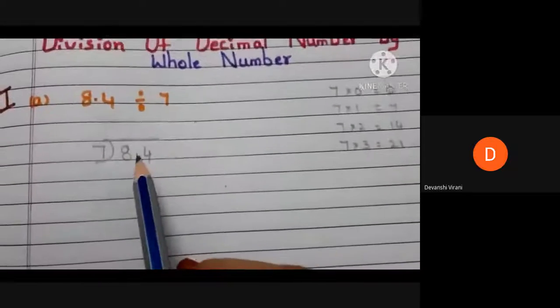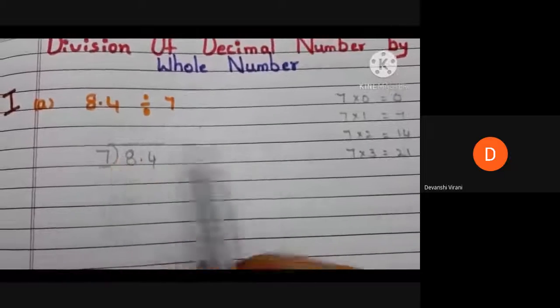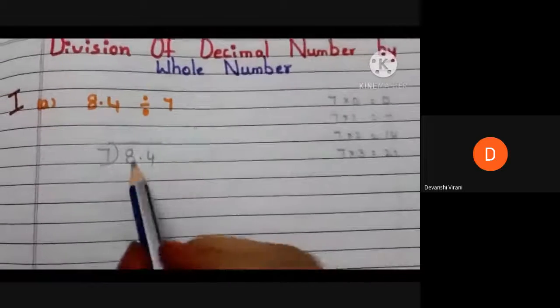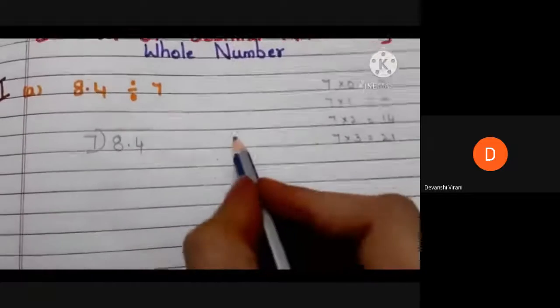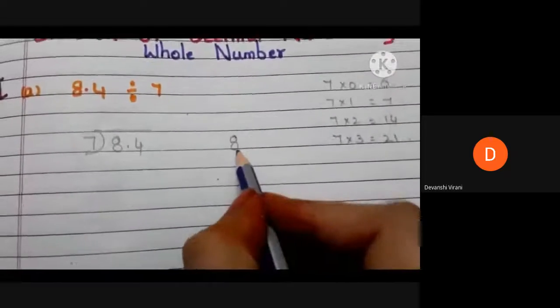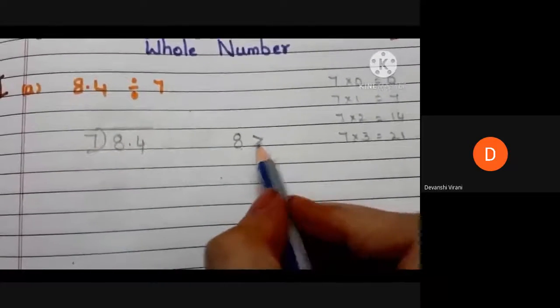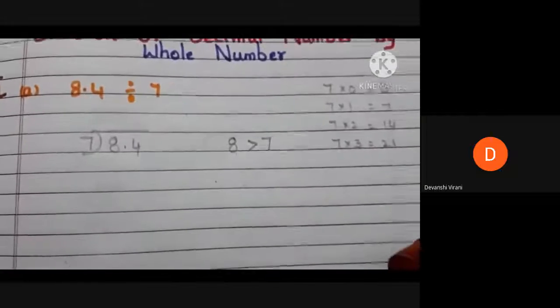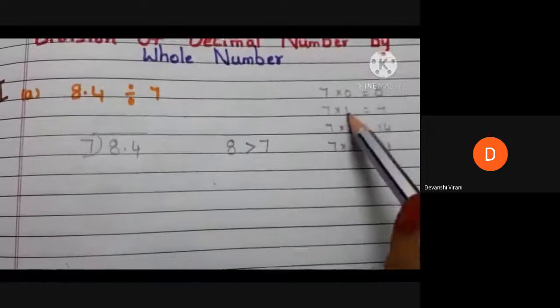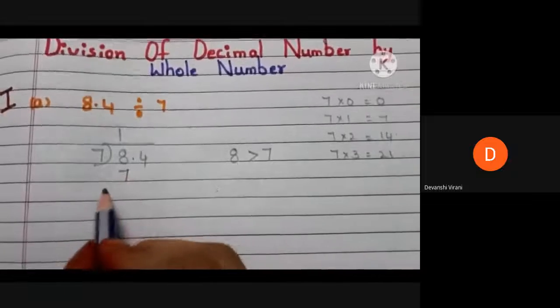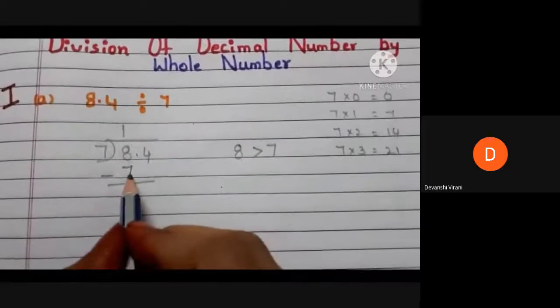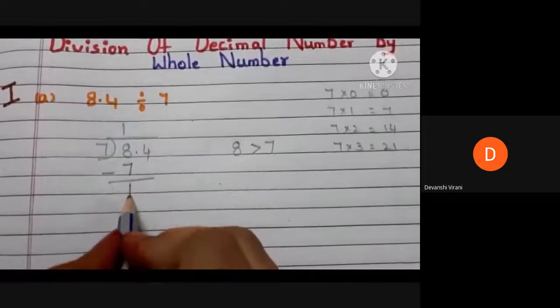Here 8.4 is the dividend and 7 is the divisor. In the dividend 8.4, we have 8 first, and it is greater than the divisor 7. So we can take 7 ones are 7. Write 1 here, 7 here, and 8 minus 7 is 1.